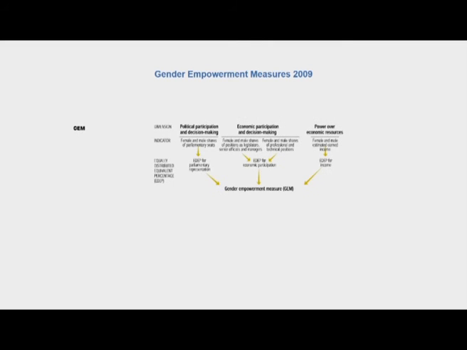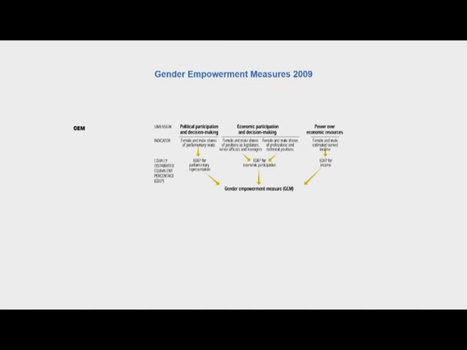If you look at the gender empowerment measure slide that is showing on your screen now, you would see that the dimensions are much different from what we have done in the case of the Human Development Index or the GDI. You could say that in developing countries, women are subject to various forms of inequality.